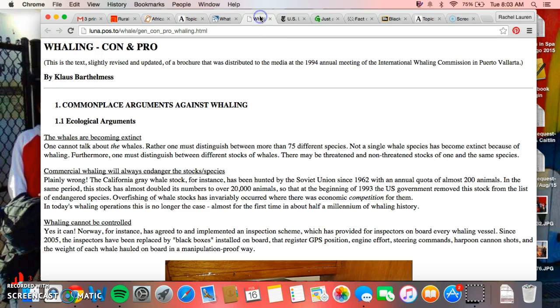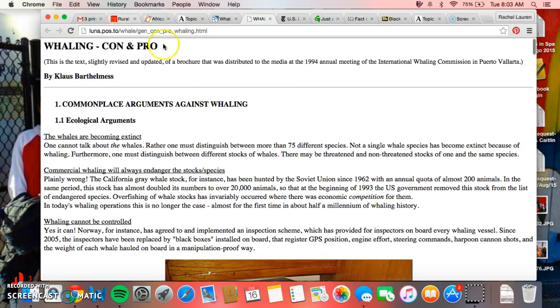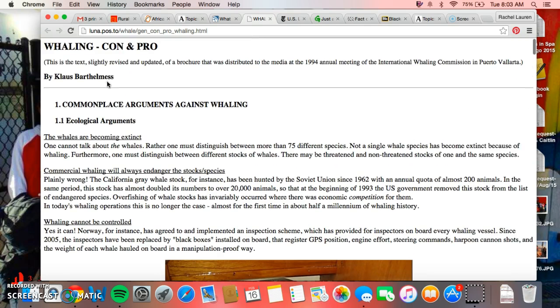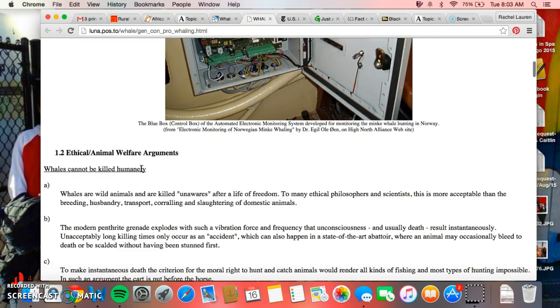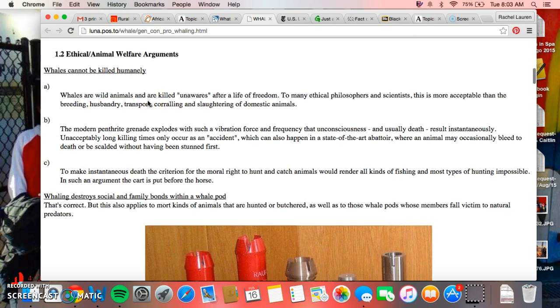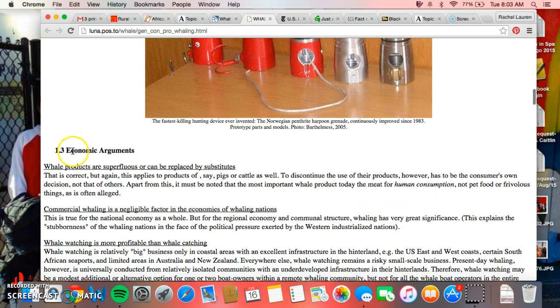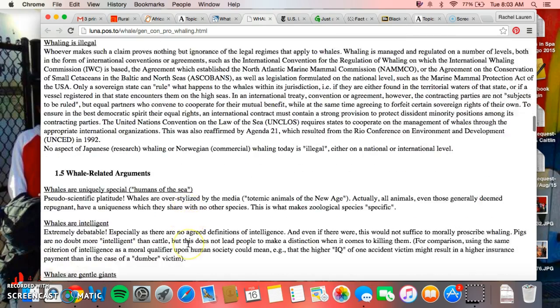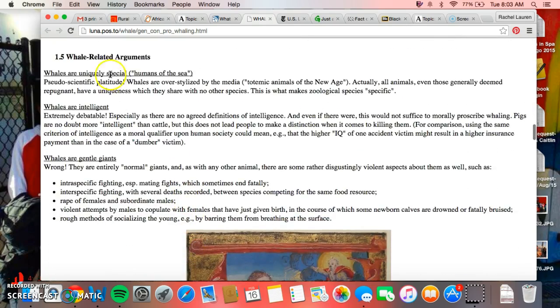Okay, another student is writing about a different topic. This topic is about whaling. Whaling Pro Con by Klaus Barthelmess is an article that's more of a blog. This person is very, very passionate about this topic. So he's written a lot about why it's bad for many different reasons: economic reasons for the economy, legally, what the laws are like for whaling.